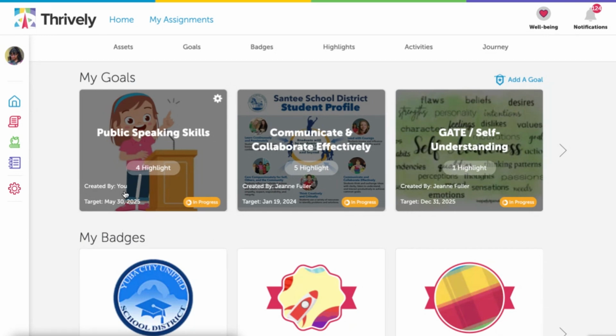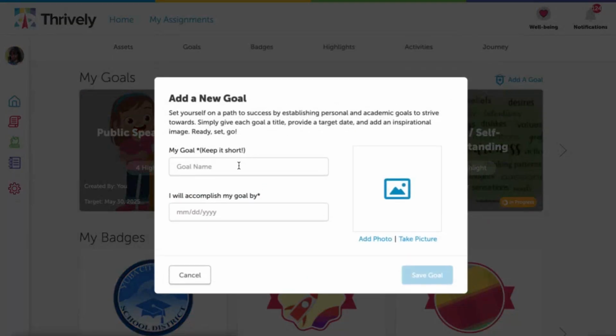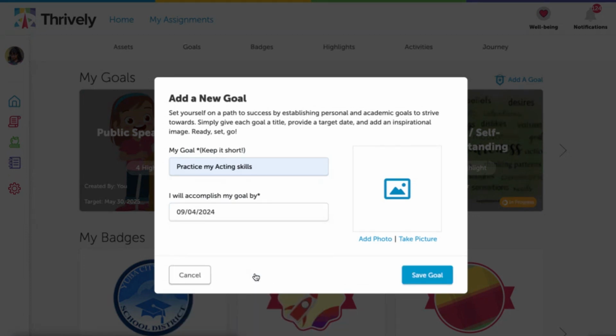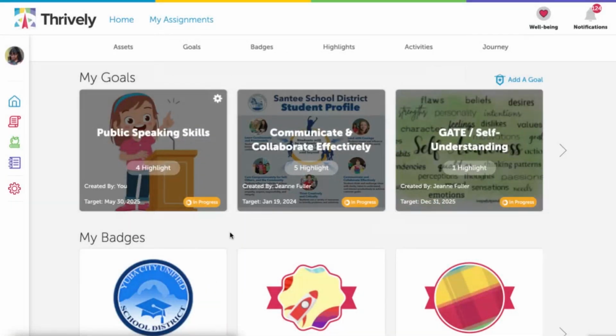In order for Alondra to create another goal, she'll simply go to Add a Goal. She'll then add a goal title, add an image, select a target date, and press Save. Setting up the goal is the easy part. The most important thing is to take action, to take steps you need to reach your goal.